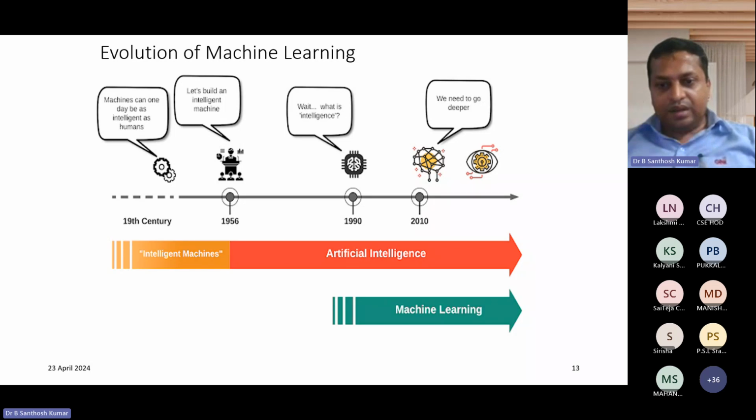Then in 2010 we added additional features like natural language processing. Suppose you take a chatbot application: chatbots are developed with the help of natural language processing, or you can take fuzzy logic or other things. It means we are analyzing in a deeper format.